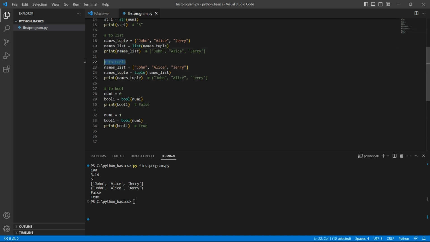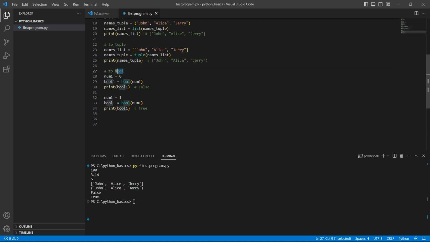Similarly, to convert an iterable object like list or string to a tuple, use tuple. So this time we have a list of names and we are converting it to a tuple. So we'll pass this list to the tuple function.